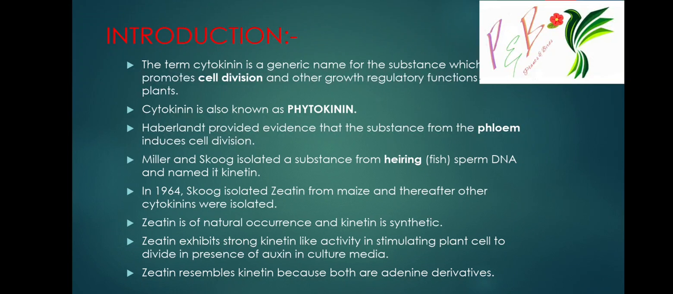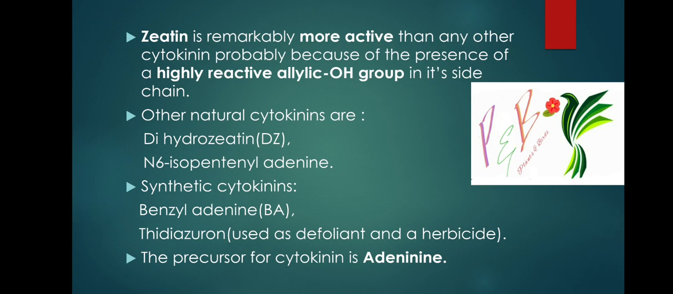Zeatin exhibits strong kinetin-like activity in stimulating plant cells to divide in culture media. This is the important function of zeatin. Zeatin resembles kinetin because both are adenine derivatives. But zeatin is remarkably more active than any other cytokinin, probably because of the presence of a highly reactive allylic OH group in its side chain.